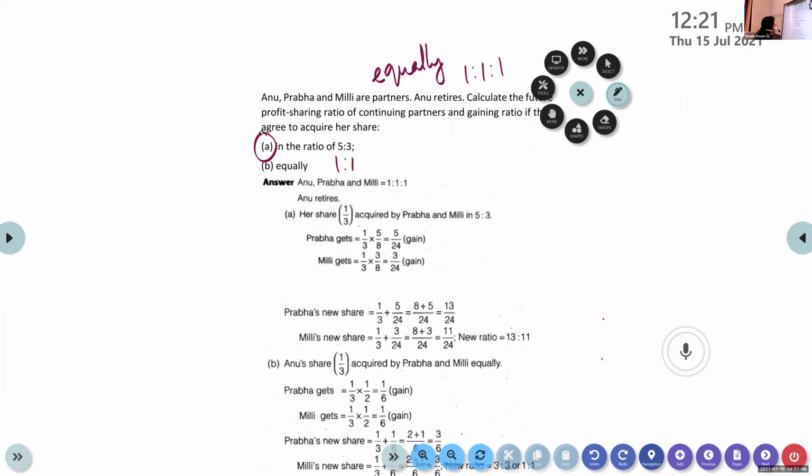Tell me the gaining ratio. Yes. Ma'am, 5:3. Very good. And the second case? Ma'am, 1:1. Yeah, you're right. That is the gaining ratio. Here we will be calculating only the new profit sharing ratio. The ratio in which they acquire, this itself is the gaining ratio.